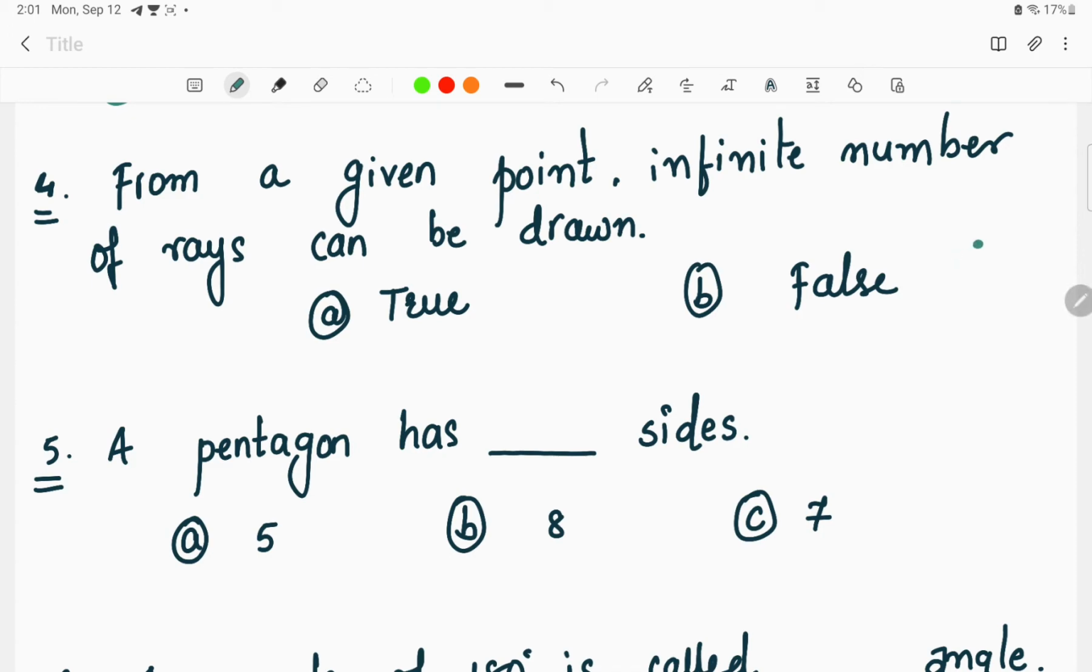It is a dot. So the answer to the question will be true over here, because as I told you, an infinite number of rays or lines can be drawn through this particular point. So the question can be asked in the examination. For example, an infinite number of lines can be drawn through a particular point, or an infinite number of rays can be drawn through a particular point. Then both the options will be right.